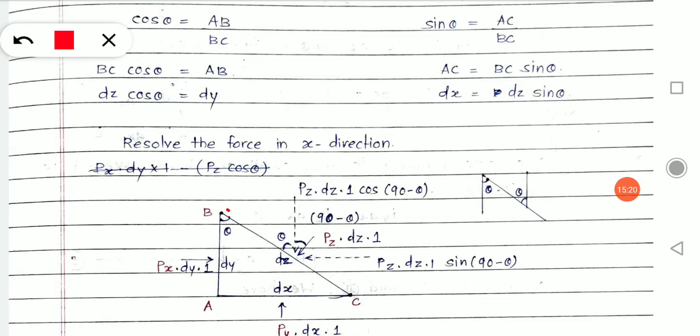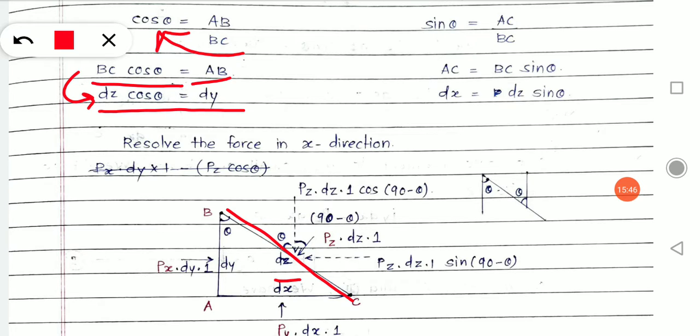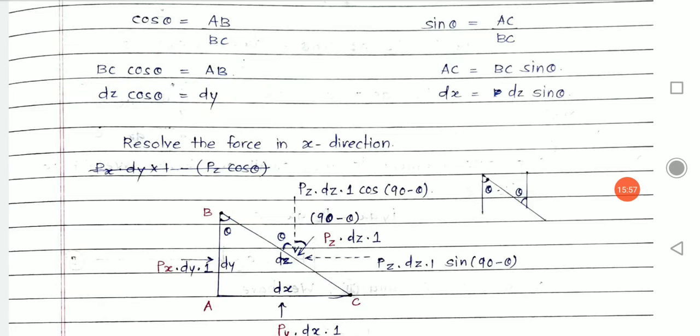BC into cos theta. Why cos theta? Because BC is taken on this side, and BC into cos theta is equal to AB. Now, what is the length of BC? The length of BC is dz. dz is replaced with BC, and AB is replaced with dy because AB is dy. Therefore, we come to know that dz cos theta is equal to dy.